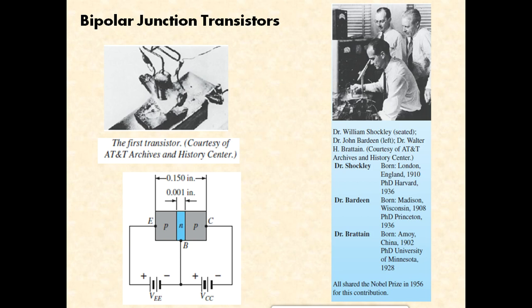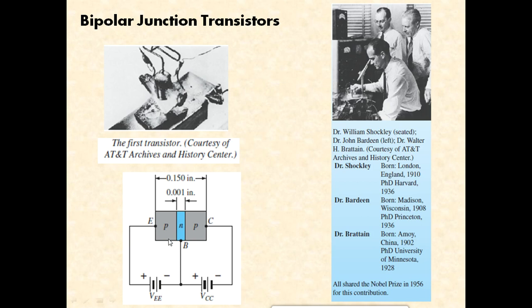In a BJT there are two flavors. One is NPN and the second one is PNP. In the case of NPN transistor, P region is sandwiched between two N regions. In the case of PNP, N region is sandwiched between two P regions.